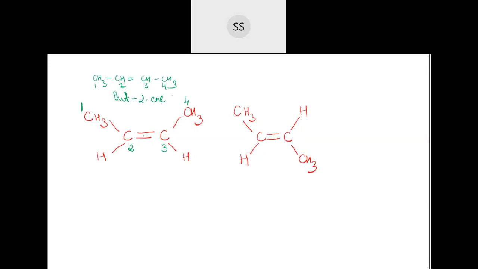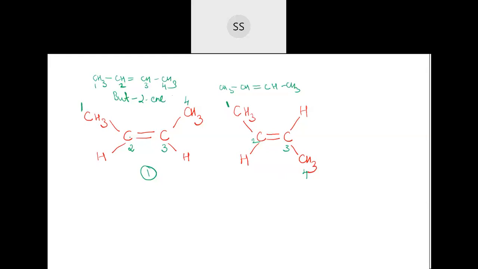Now come to the next one. This is the first one, no? What about the second one? Is the name the same for the second compound? See now here, 1, 2, 3 and then 4, correct, no? Again 4 carbons, and between the second and third position there is a double bond. So again it's the same thing only. CH3, then again CH double bond CH, and then CH3. Yes, it is the same, so the name is the same again, but-2-ene itself.